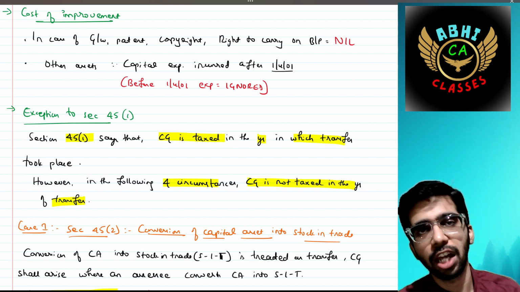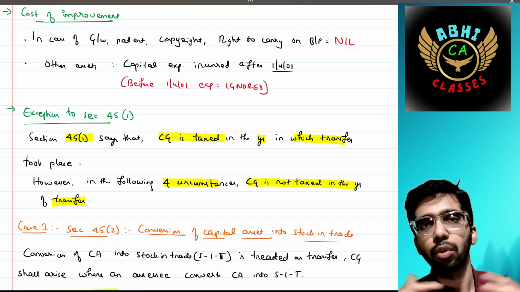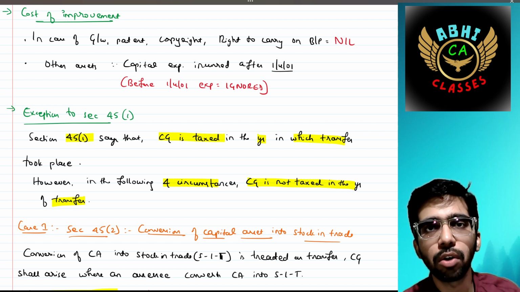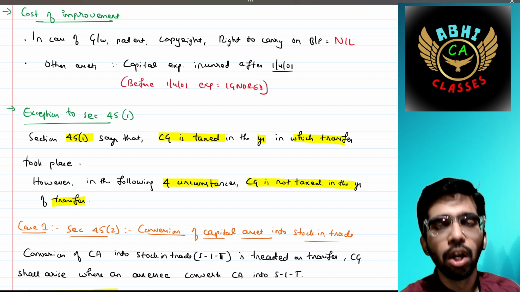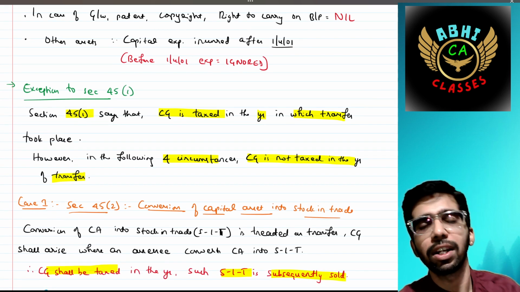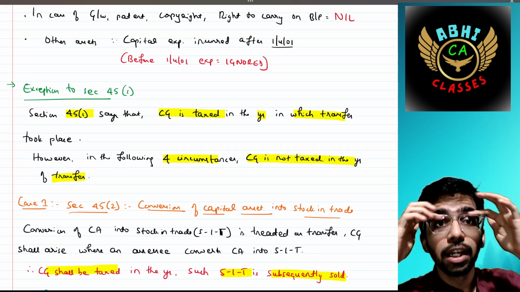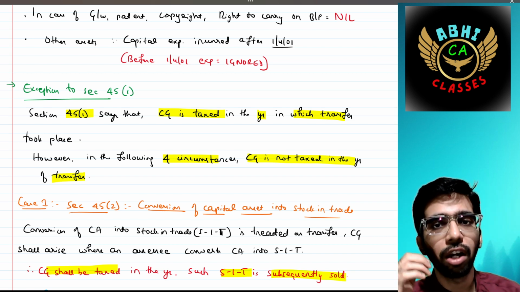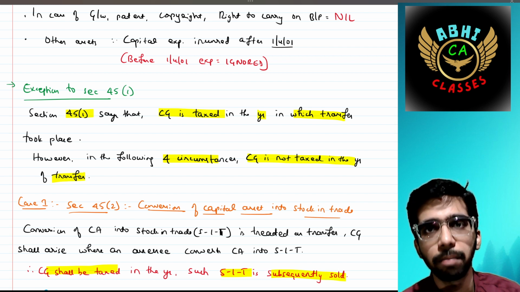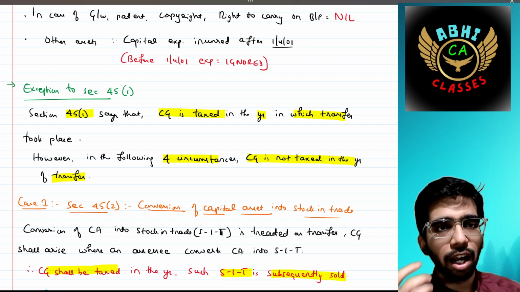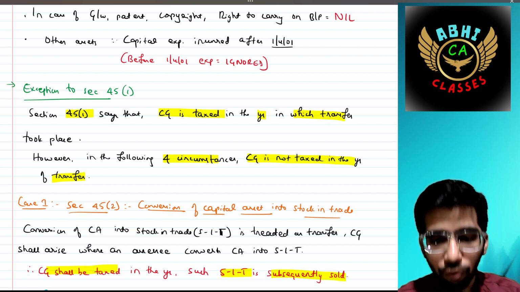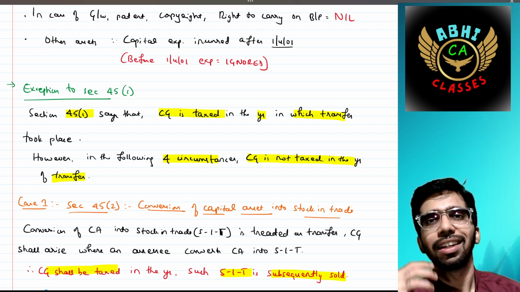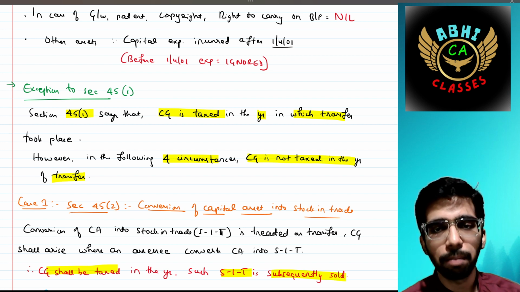Without wasting further time, we will start today's part, that is exceptions to section 45 subsection 1. What does section 45(1) say? That the capital gain is taxed in the year in which the transfer is taking place. The capital gain will arise in the year in which the transfer is taking place.